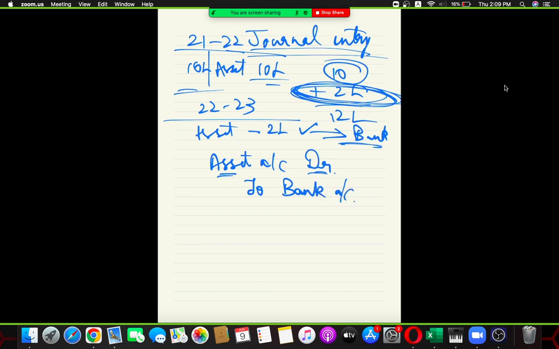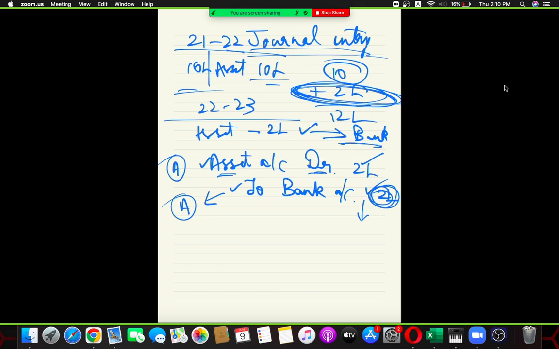So now let's try to understand the classification of the same, people. Asset account is very simple. This is asset. Bank is what, people? Can I say bank is also an asset? Bank is also an asset. Now, what is happening is one asset is increasing, one asset is reducing. When you are making the payment from your bank account to some different person, your bank balance is reduced to the extent of whatever amount you have paid.